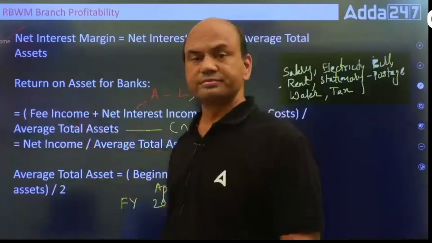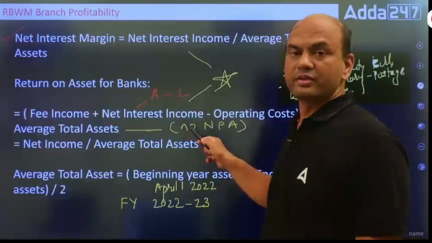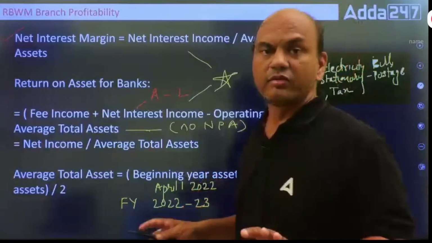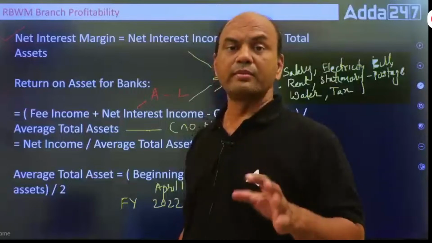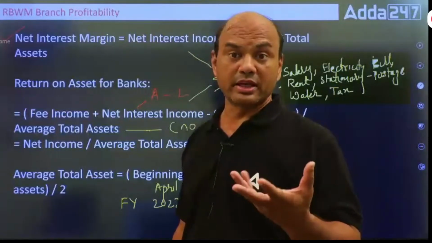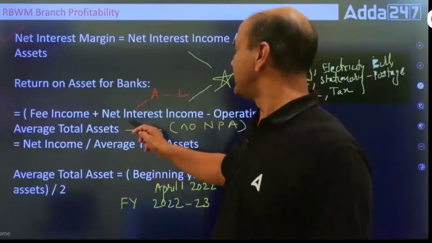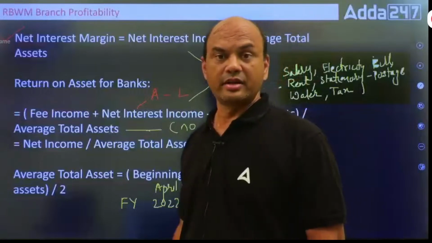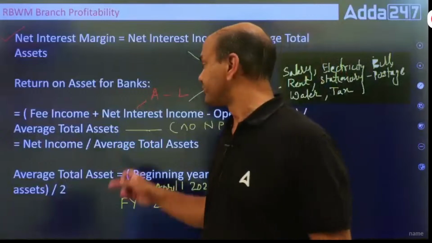So fee income plus NII. NII is your core income. There are two parts in any bank: one is core income, second is your fee income. Core income is your bread and butter, net business. So net interest income means interest on assets minus interest on liabilities.